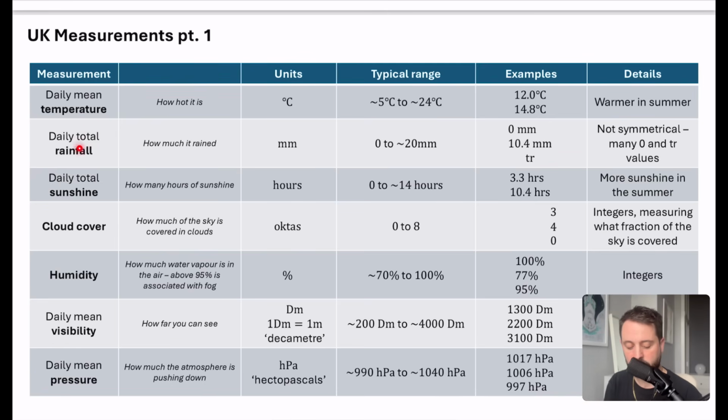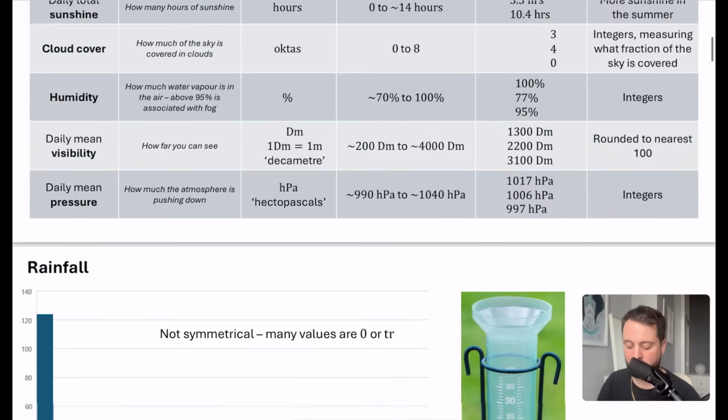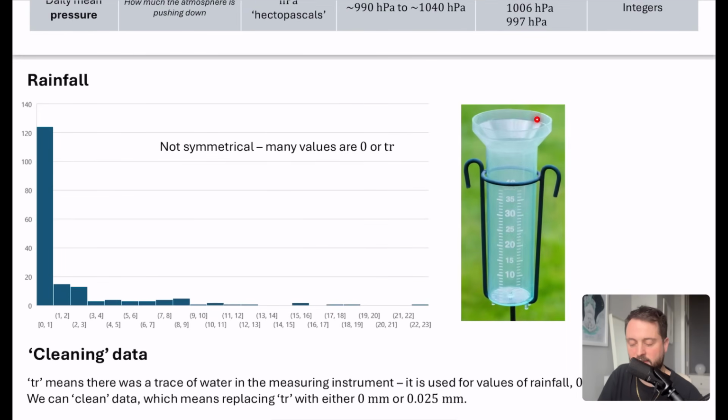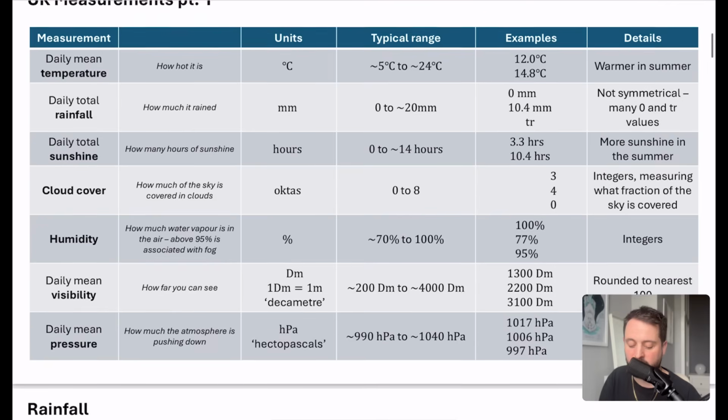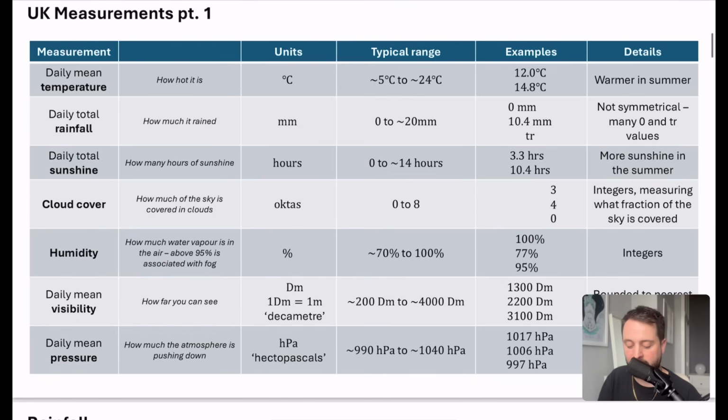Now, the daily total rainfall is how much it rained in a day, and it's measured in millimeters. We can see it's measured in millimeters because this is actually a tool that you would use to do it. You literally see how much water goes in here, and you measure how far up it's gone in this tool. So that's why it's measured in millimeters. Now, the typical range is between 0 and 20 millimeters.